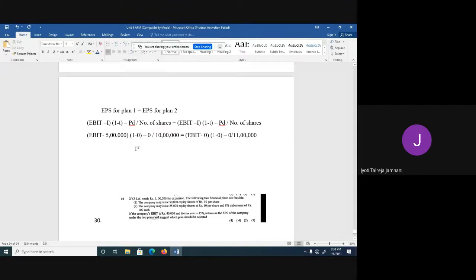So it will be EBIT minus 5 lakh divided by 10 lakh, because there is no tax rate and there is no dividend. Which is equal to, again, EBIT minus 0 divided by 11 lakh.